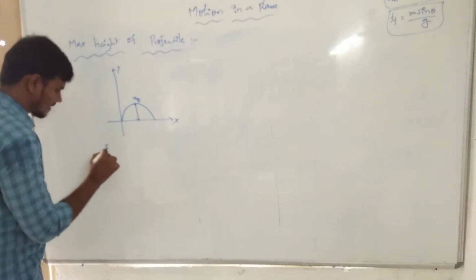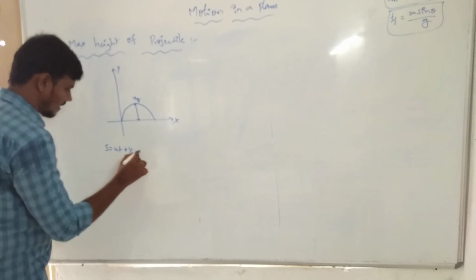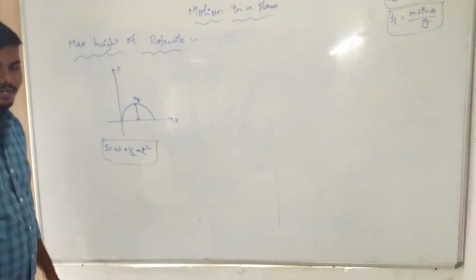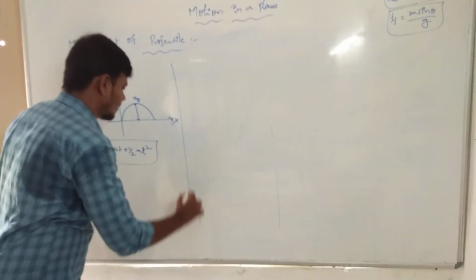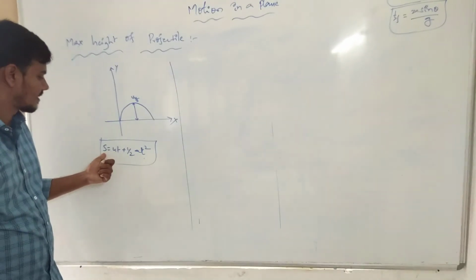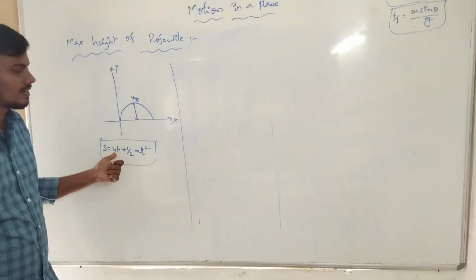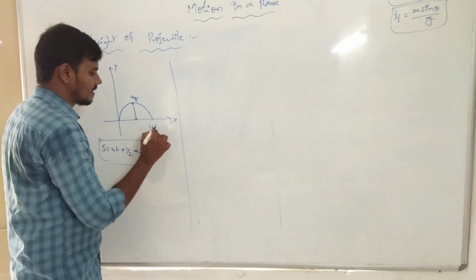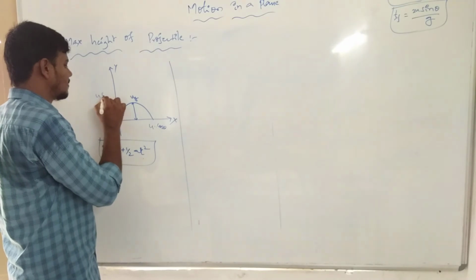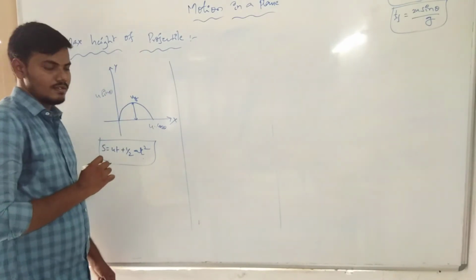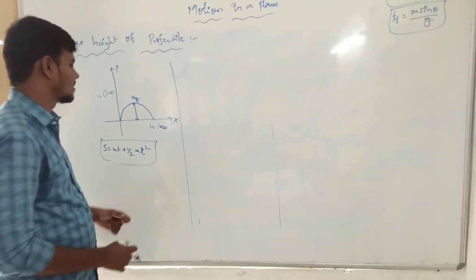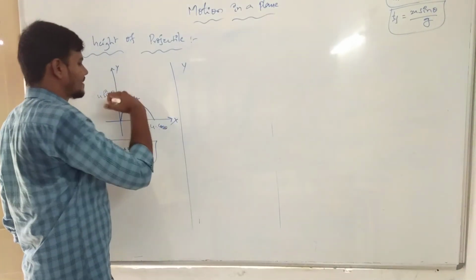Which equation? S is equal to ut plus half a t square. This is the equation we take from kinematics. Now for the x-axis and y-axis components, u is the projected velocity: u cos theta along x and u sin theta along y. Now S is equal to ut plus half a t square.